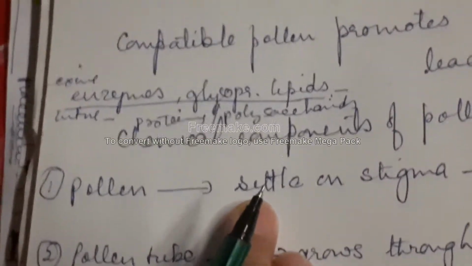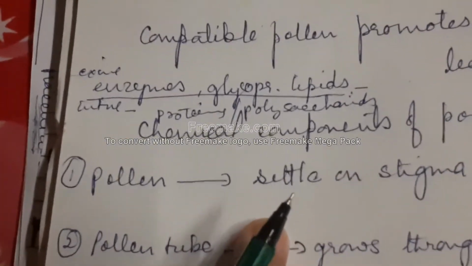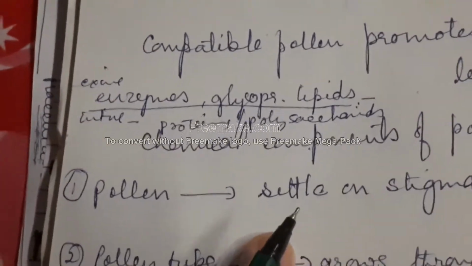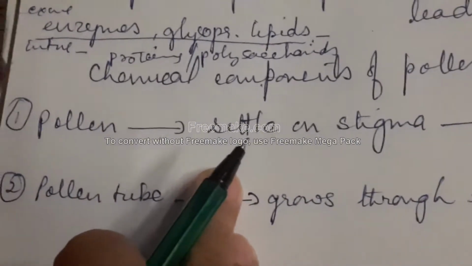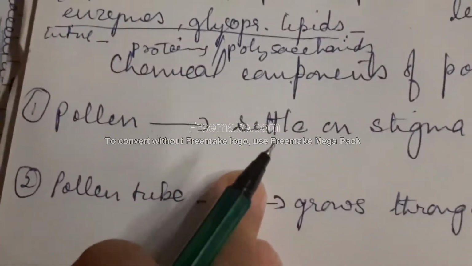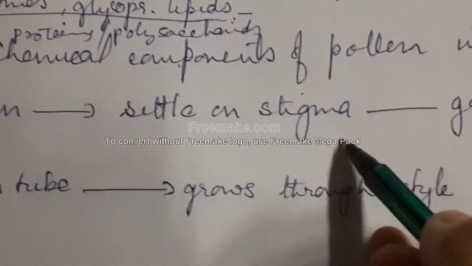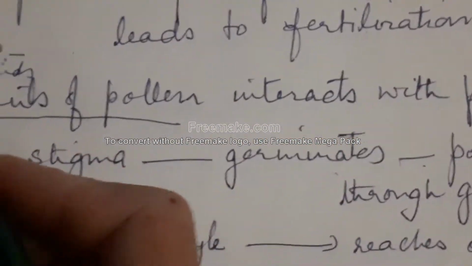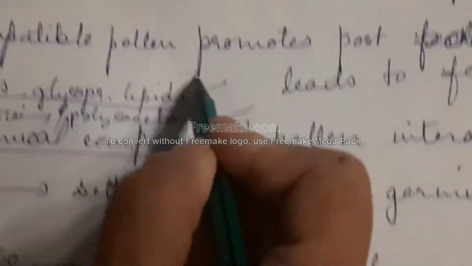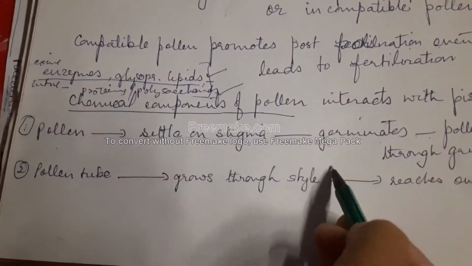Now wet stigmas possess proteins, amino acids and lipids in the form of free floating secretions, and the dry stigmas on the other hand possess a hydrated layer of proteins, carbohydrates and lipids. And the chemicals are also of sporophytic origin. So when pollen settles on the stigma, it germinates and forms the pollen tube through the germ pores. So what are these chemicals? They are actually from the exine and intine, which both produce different types of chemicals.